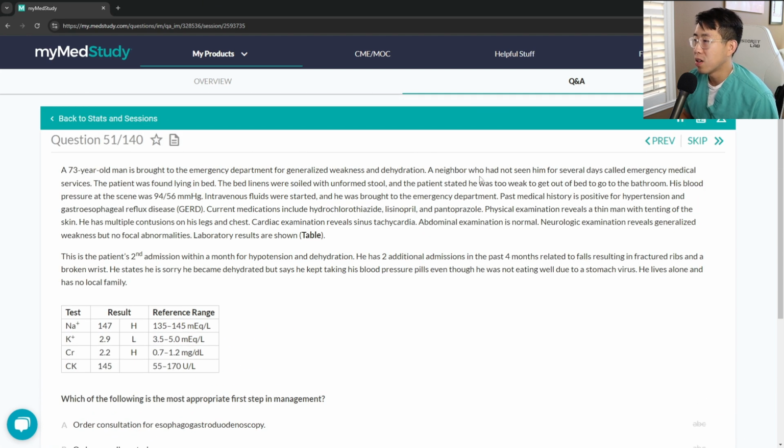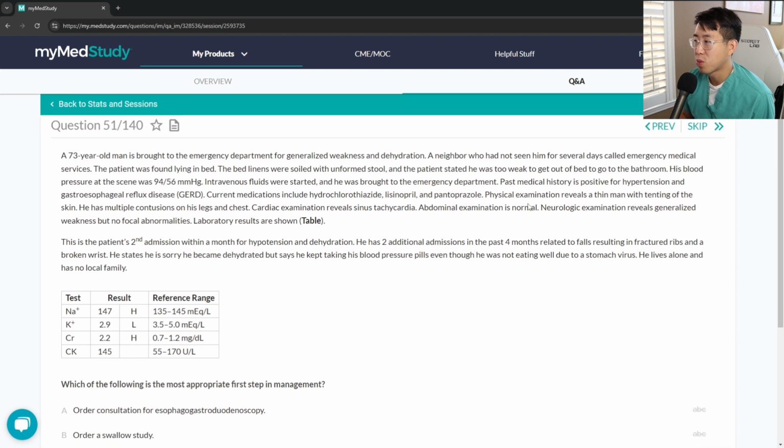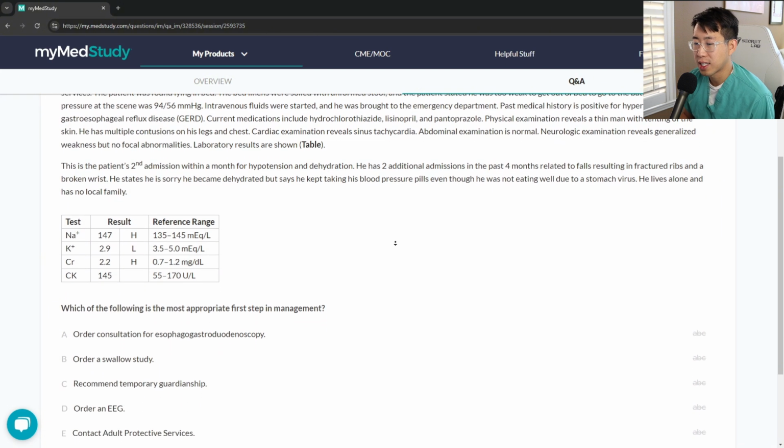So let's see. A neighbor had not seen him for several days and called emergency services. He was found lying in bed. There were unformed stools. His blood pressure was low. IV fluids were started. History is positive for hypertension and GERD. He's on hydrochlorothiazide, lisinopril, and pantoprazole. He's a thin man with tenting of the skin, multiple contusions on his legs and chest. He's got sinus tachycardia, generalized weakness, and no abnormalities. He lives alone and has no local family.